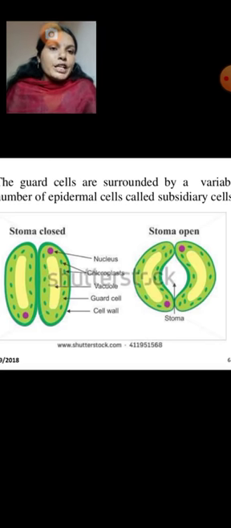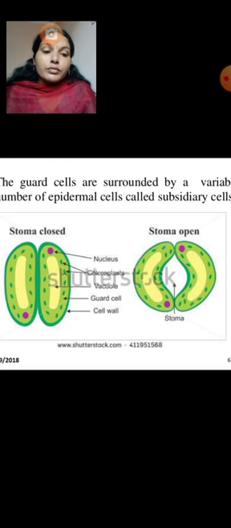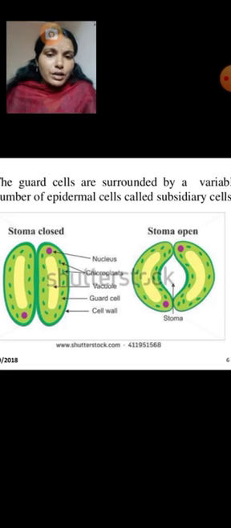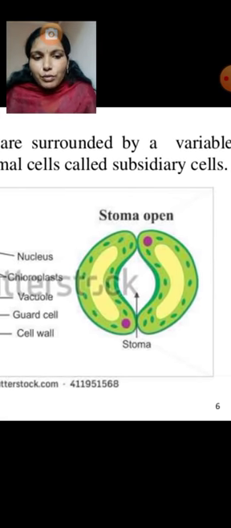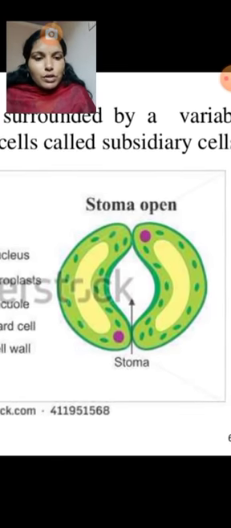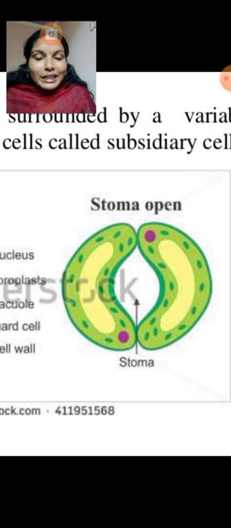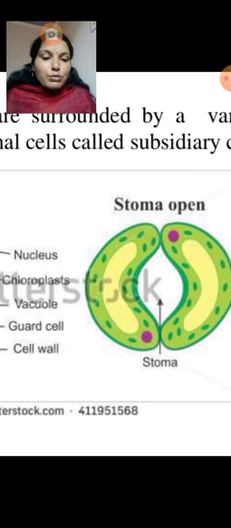Many experiments were also done regarding osmotic potential. So there should be movement in the stomata, and this movement depends on the increase or decrease of osmotic potential.